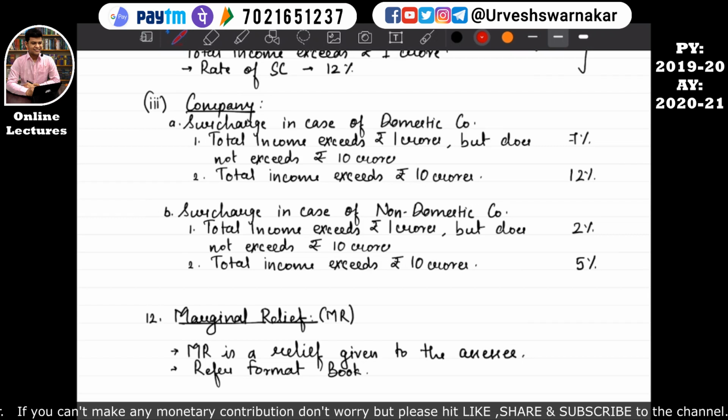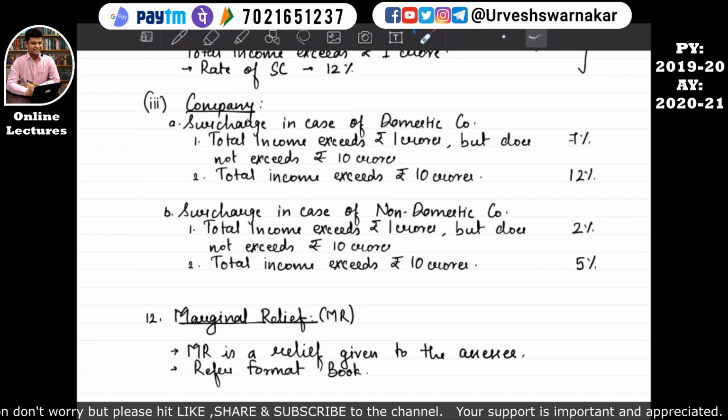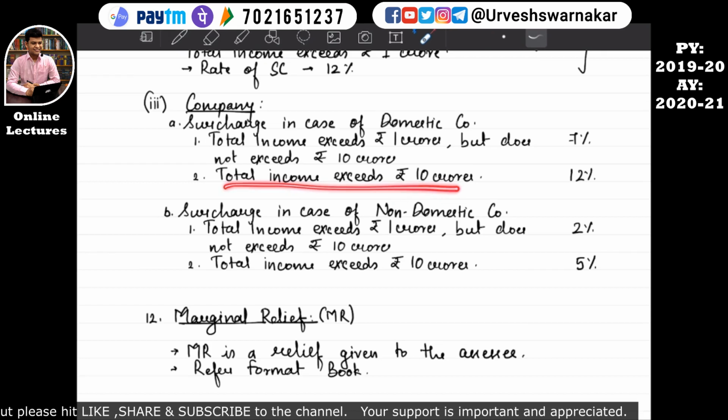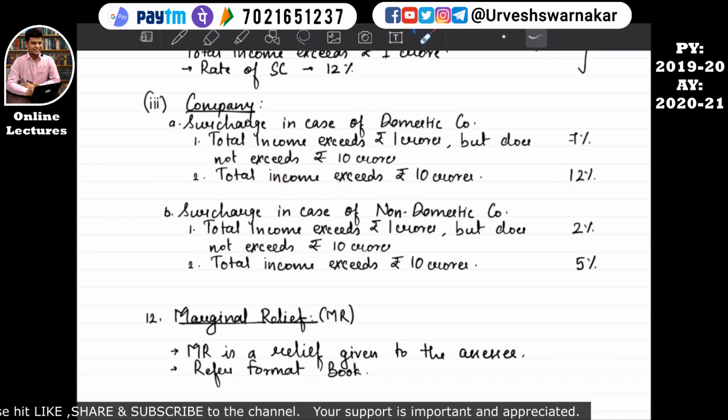Company. So let's understand the company surcharge. In case of a domestic company, if the total income exceeds rupees 1 crore but does not exceed rupees 10 crore, then the surcharge applicable to the company is 7%. But if the total income exceeds rupees 10 crore, then the surcharge percentage is 12%.